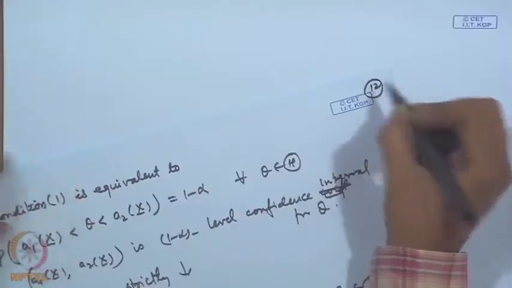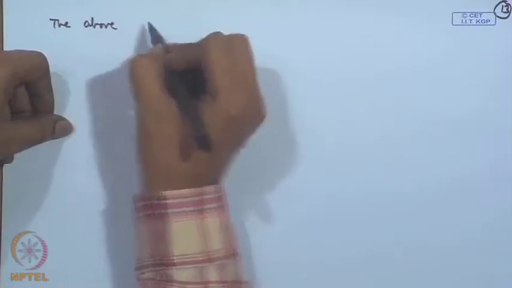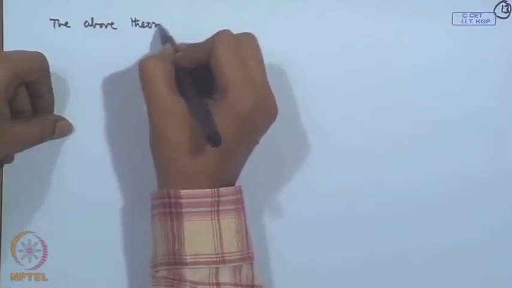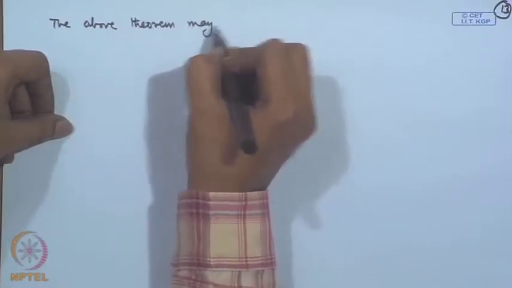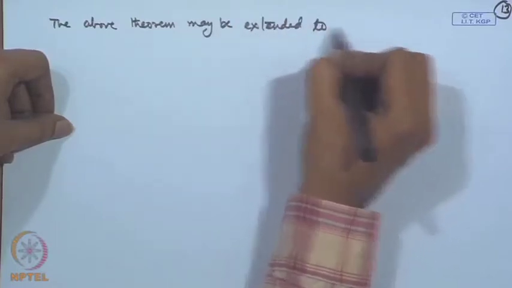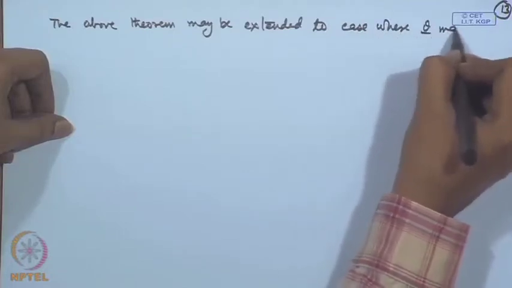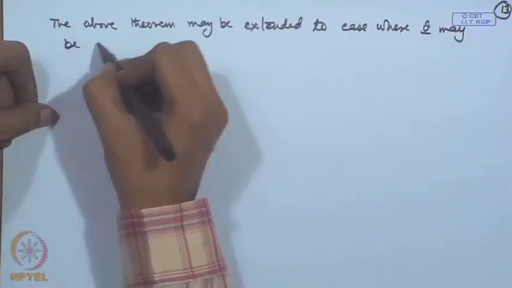I will just consider one case when we may deal with multi-parameter situations. The above theorem may be extended to the case where theta may be a vector.